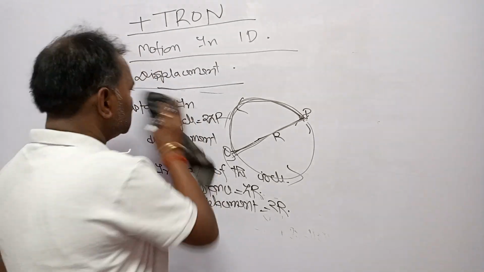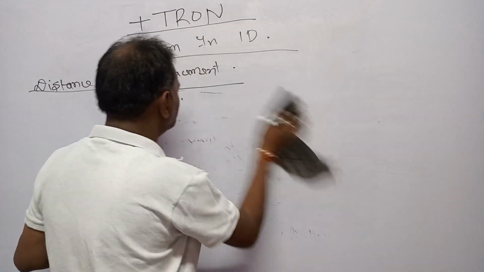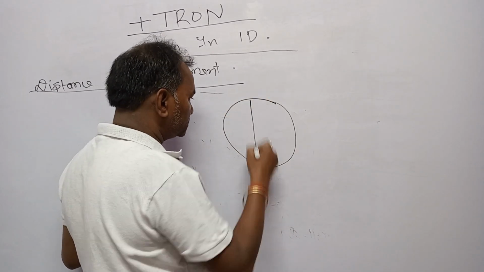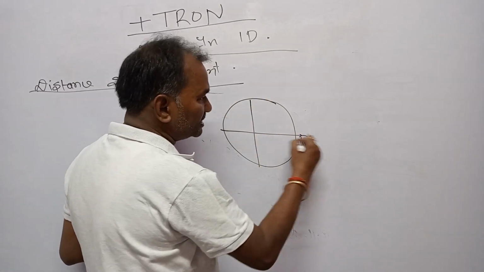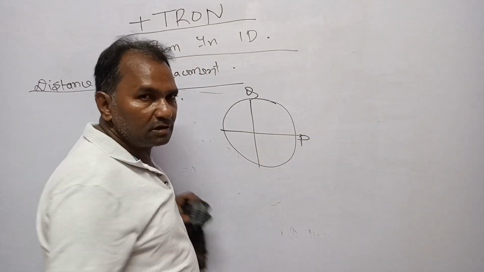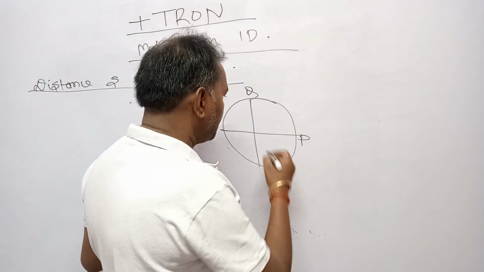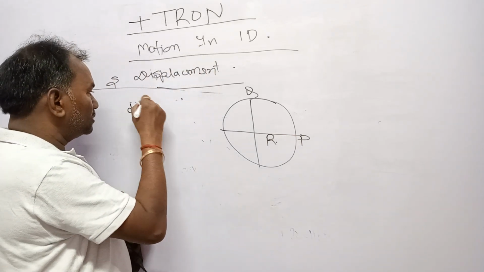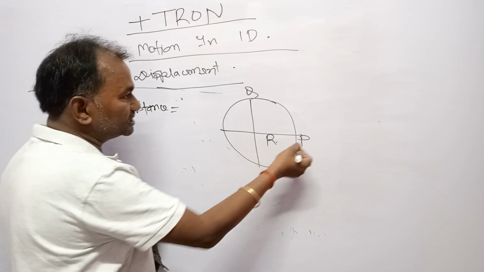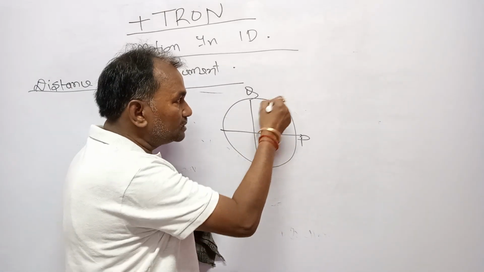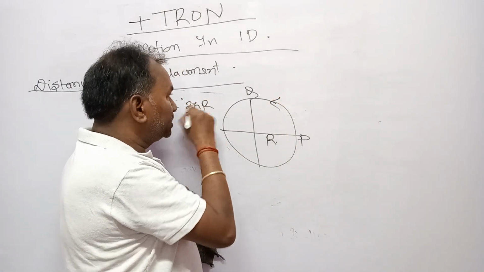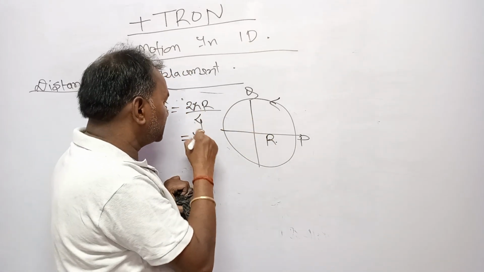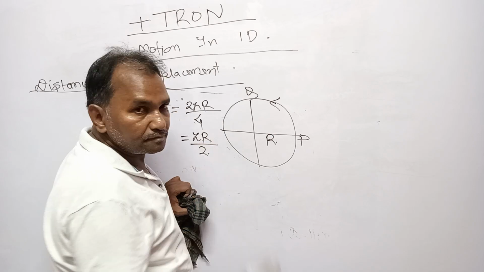Now, dear students, let the body cover a quarter of the circle. Let the body begin motion from P and go to Q. It is a quarter of a circle. Radius is r. Then distance will be, in one complete cycle that is 2 pi r, divided by 4 for a quarter of the cycle, that is pi r by 2.